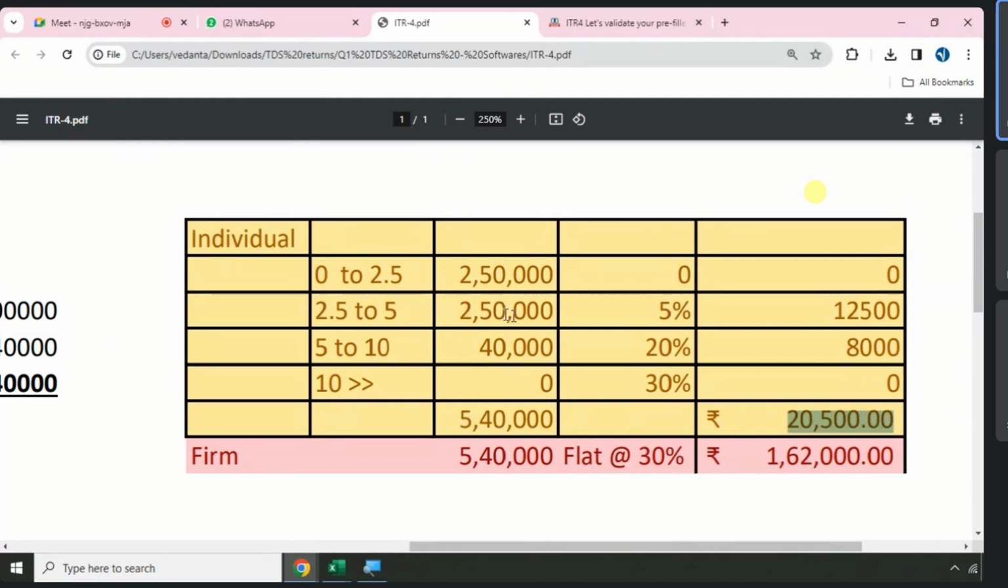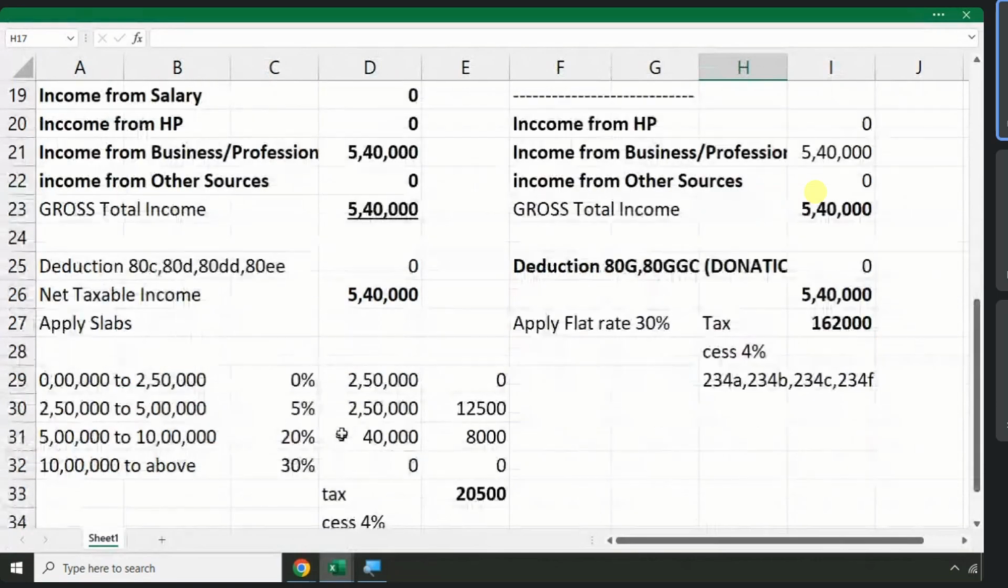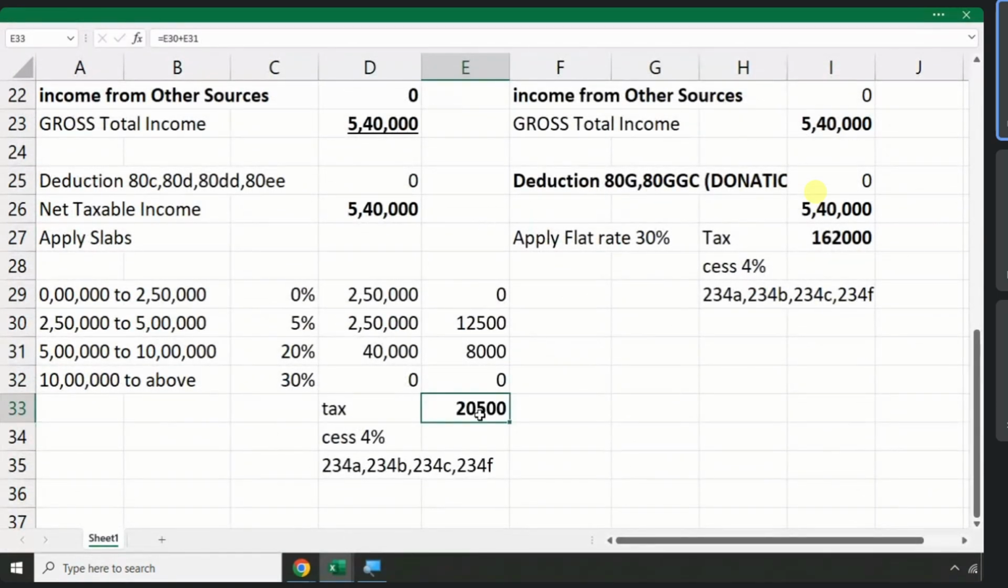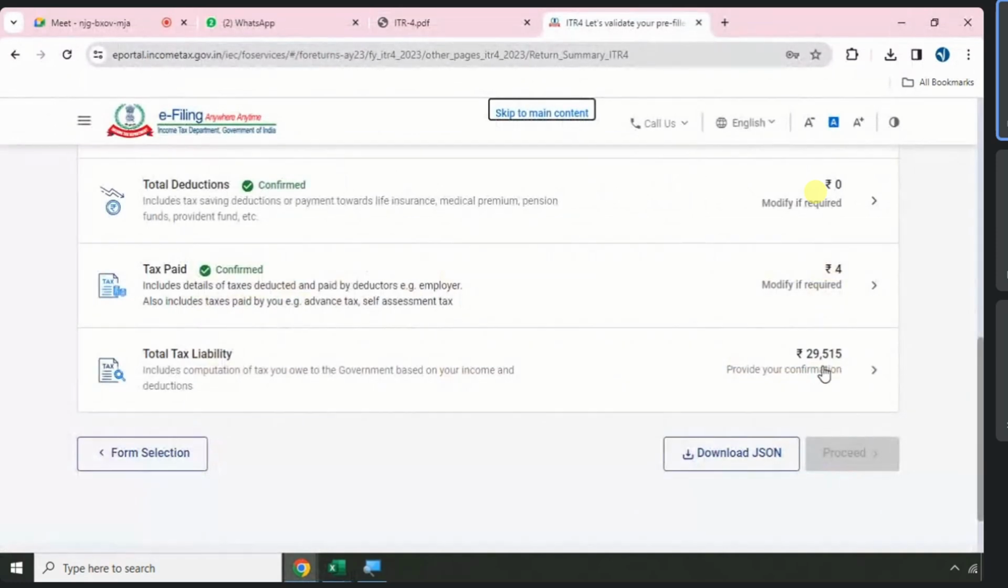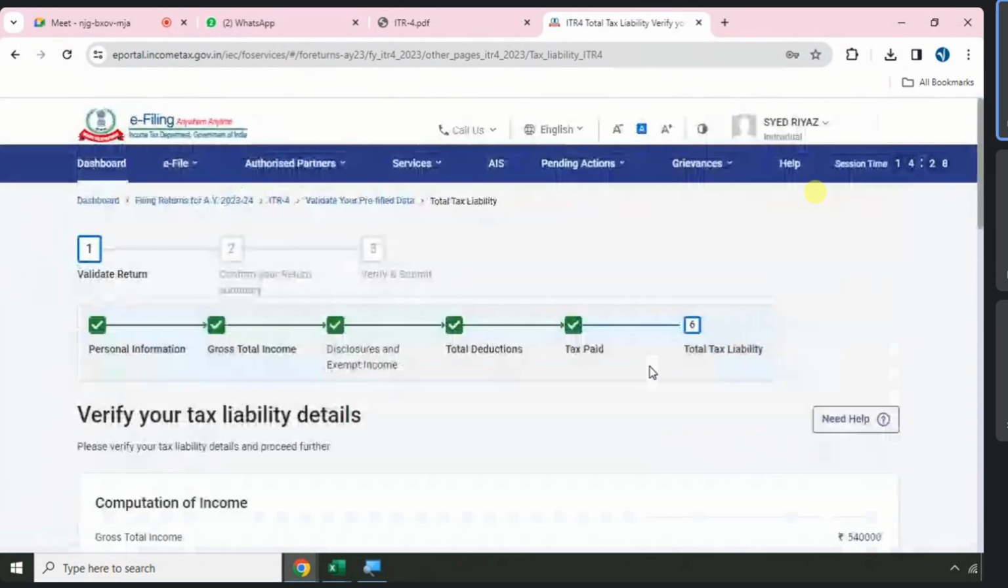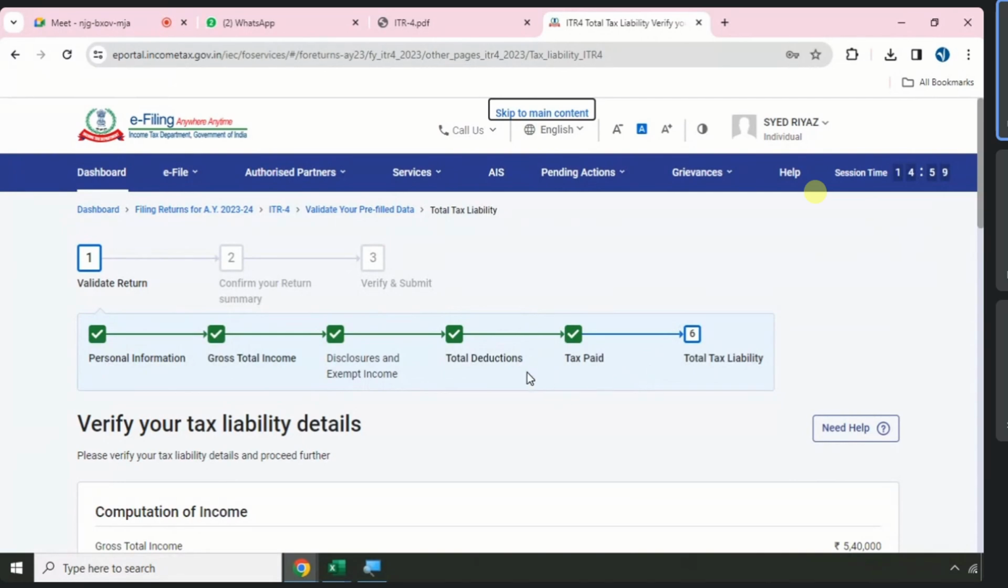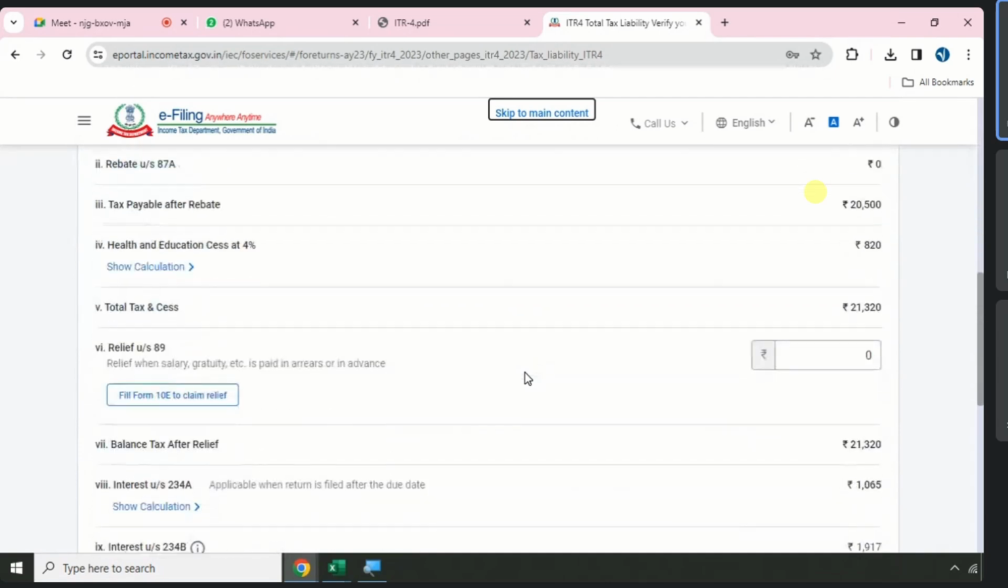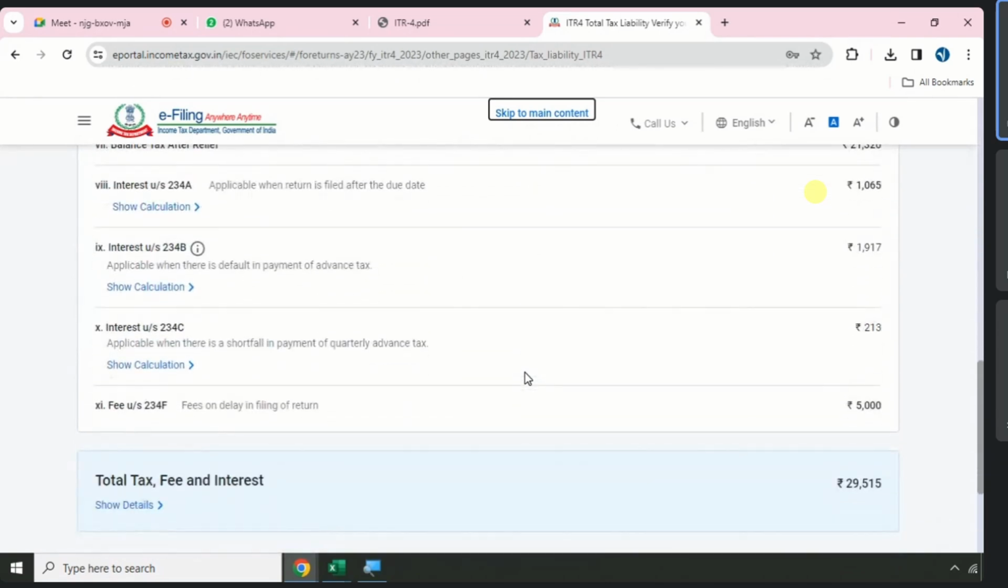On 5,40,000, 0 to 2.5, 2.5 to 5, 5 lakhs to 10 lakhs, altogether 20,500 is the tax payable. Can you see here? 20,500. But here in the portal, how much is it asking in total? Why 29,000? Sir, we haven't paid in advance. Are you filing the return before the due date? No, after the due date. After the due date, you can see 234A, 234B, 234C, 234F. Is your income less than 5 lakhs or more than 5 lakhs? More than 5,40,000. So 5,000 late fee.